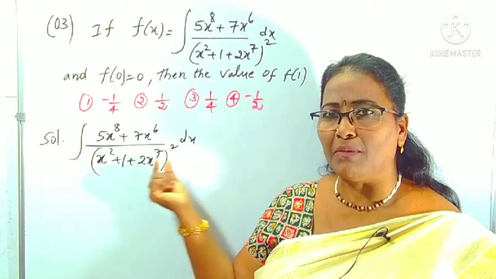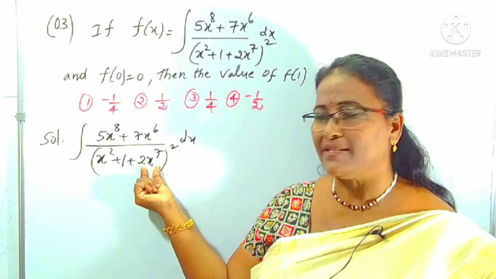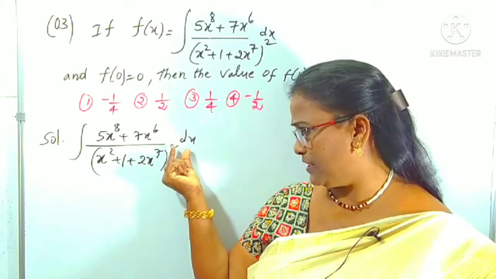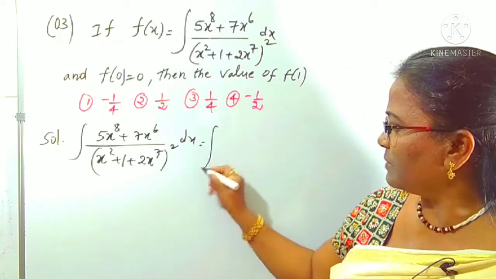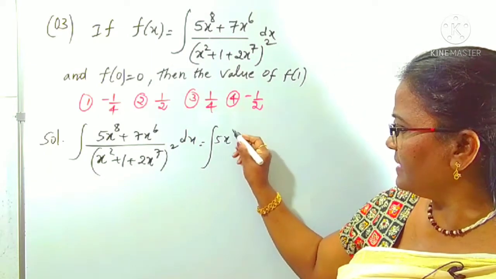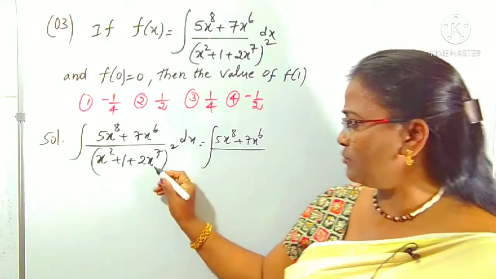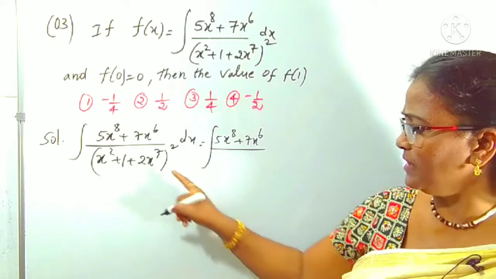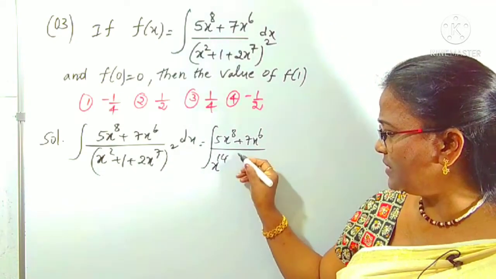That one you have to take common. That is one of the hints. x power 7 is common in the denominator, whatever may be under the square. That is what I am taking here. Numerator is as it is, 5x power 8 plus 7x power 6. From the denominator, what am I going to take? x power 7 is common. x power 7 with square is x power 14 coming out.